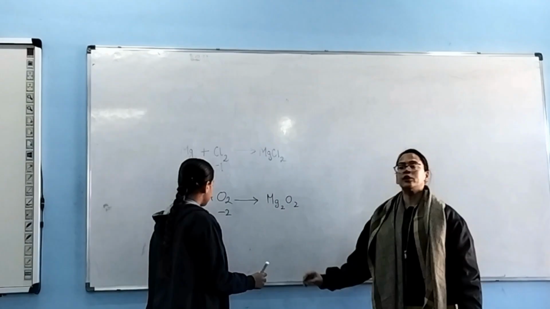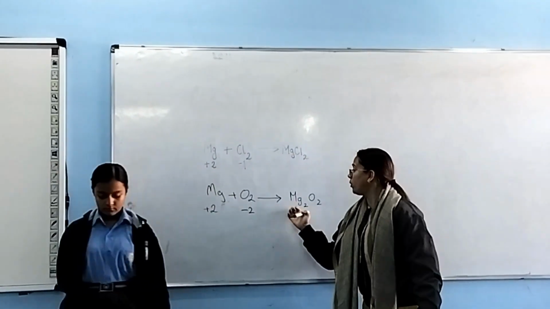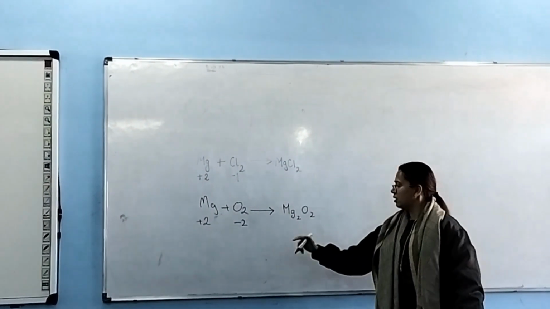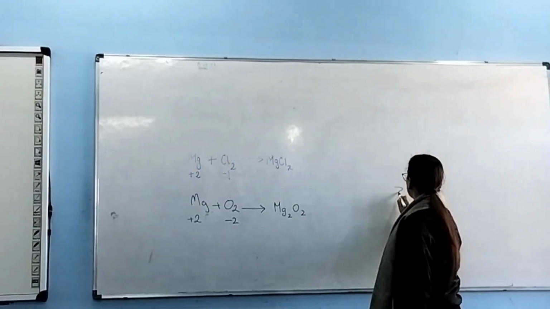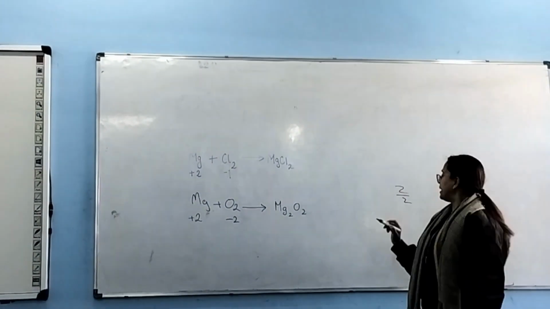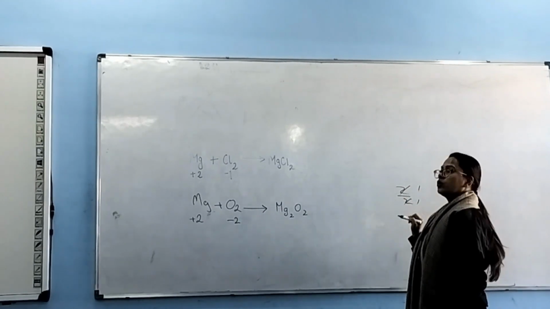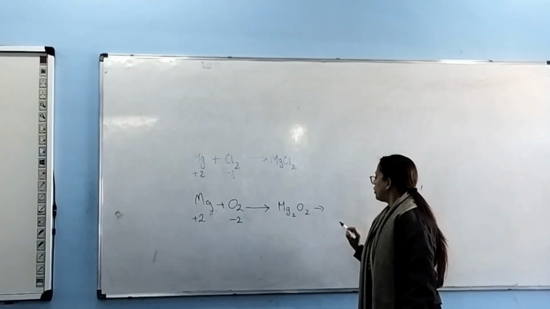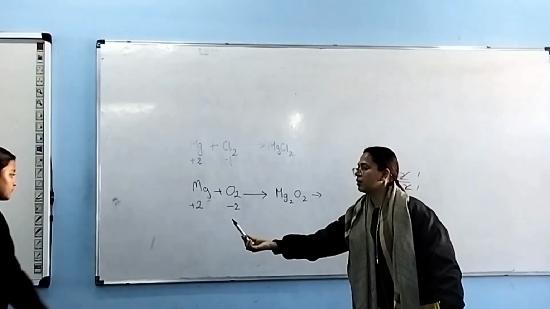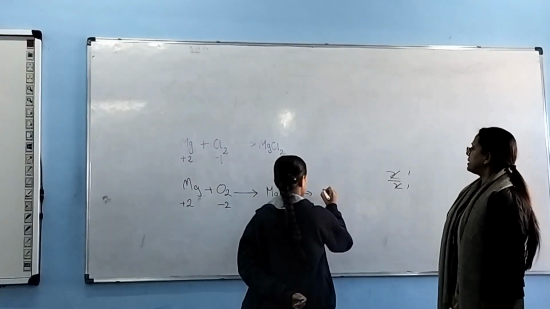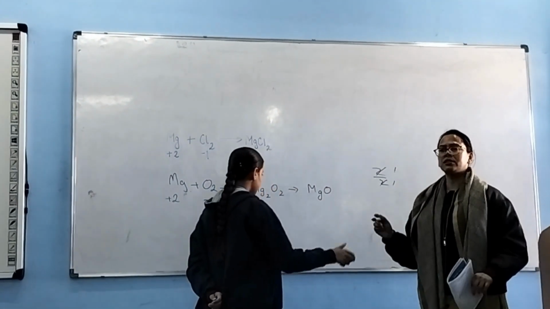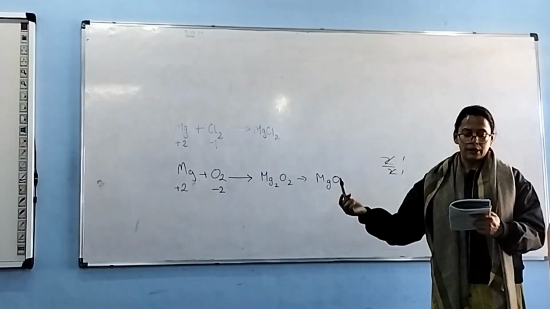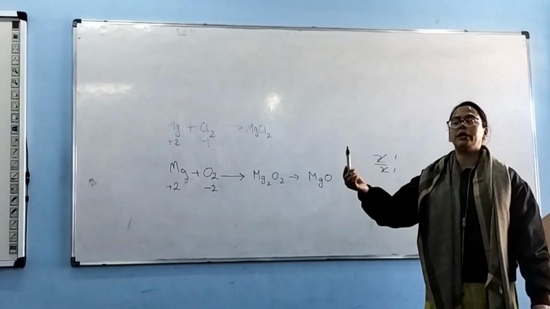Good. Now what do we need to do, children? Now we need it in the simplest form. If you divide here 2 by 2, what do you get? 2 ones are 2, 2 ones are 2. So here actually what you are getting? MgO. Got it? Next, aluminium plus chlorine. Come.